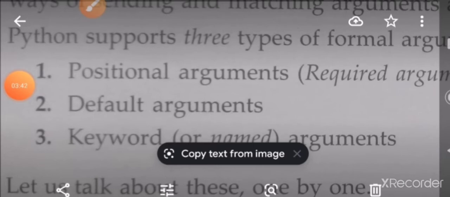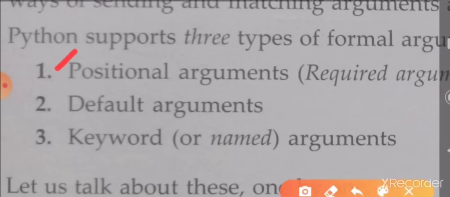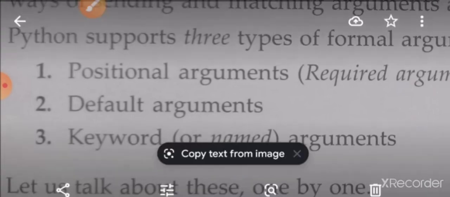In Python, arguments or parameters are passed in 3 types: positional arguments, default arguments, and keyword arguments. These 3 types of arguments or parameters we use in the Python programming language. Now let us see them one by one.